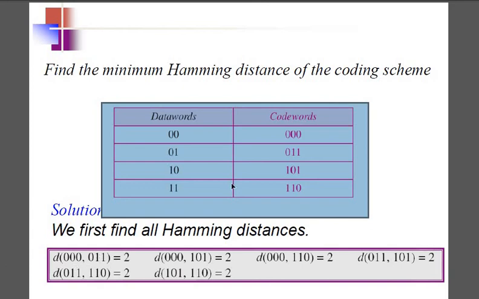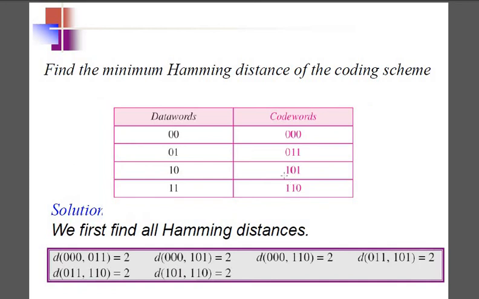Okay, 0, 0, 0, 0, 1, 1, 1, 0, 1, 1, 1, 0. Again, the Hamming distance between 0, 1, 1, 1, 0, 1, 1, 1, 0. Again, lastly, these two, the Hamming distance between 1, 0, 1, 1, 1, 0. So what is the Hamming distance between the last two? If I say it is 2, correct? Ones are same, 0, 1, 1, 0, they are different. So I got a 2.